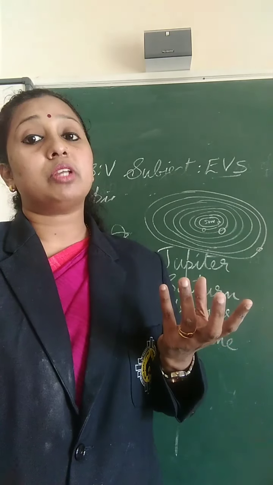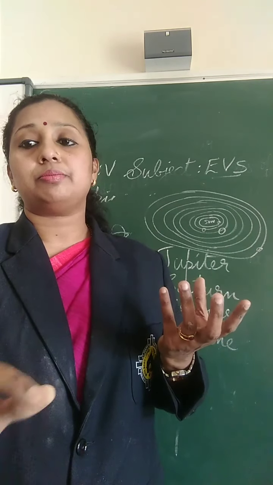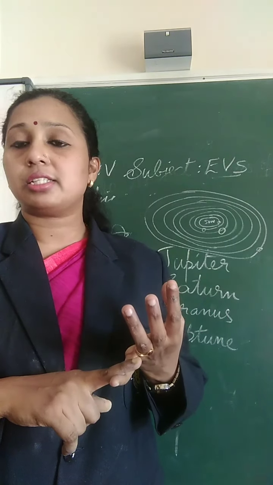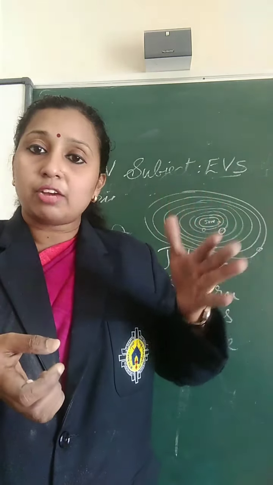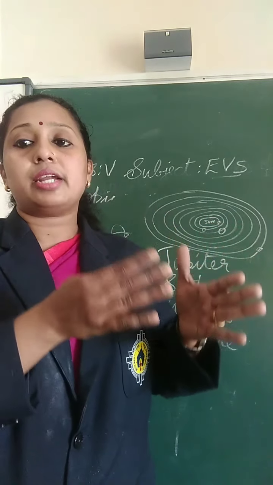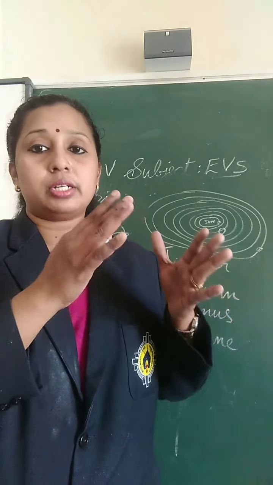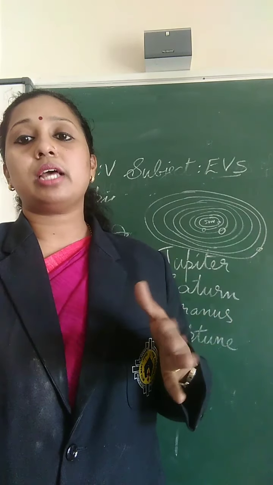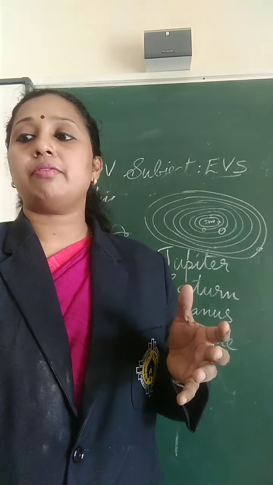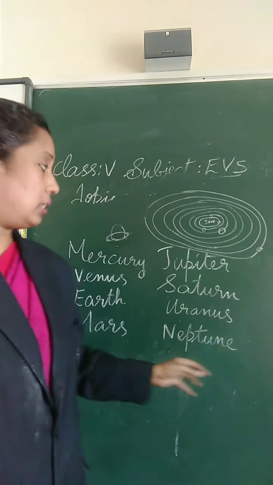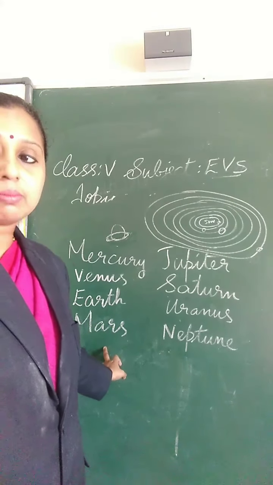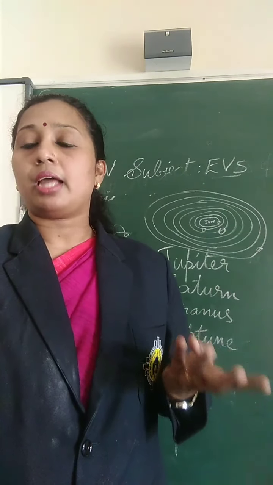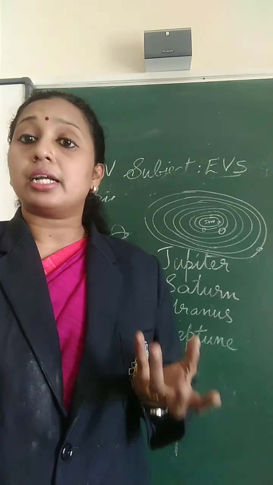Then we have studied about day and night. During the Earth's rotation, one side of the Earth faces the sun. When one side faces the sun, that side will be light or day, and the other side will be dark or night. So that is about day and night. Then we have studied about the other planets, that is Mars. After Earth comes Mars. Mars is the 4th planet in the solar system, and Mars is also known as the red planet.